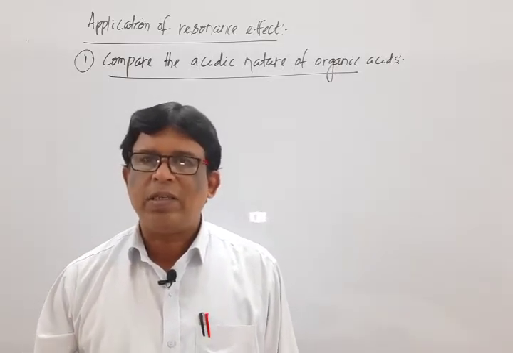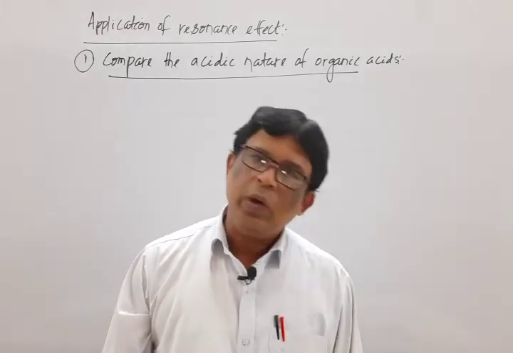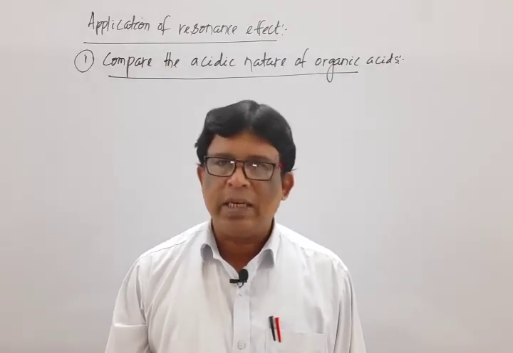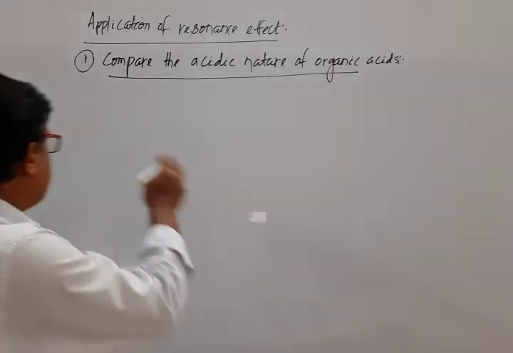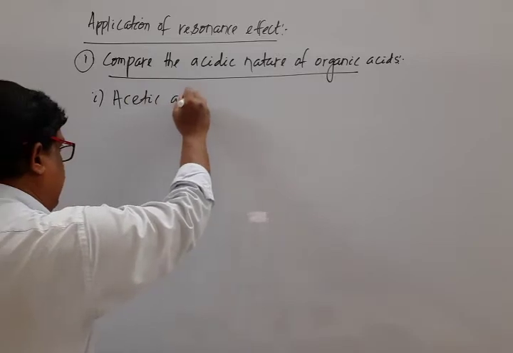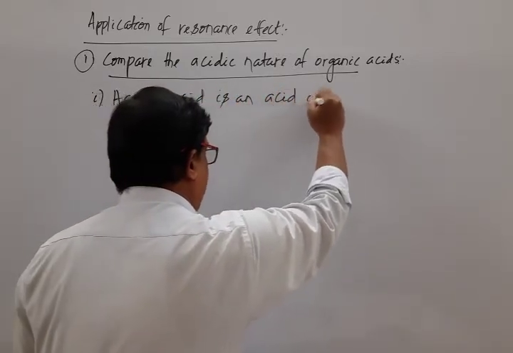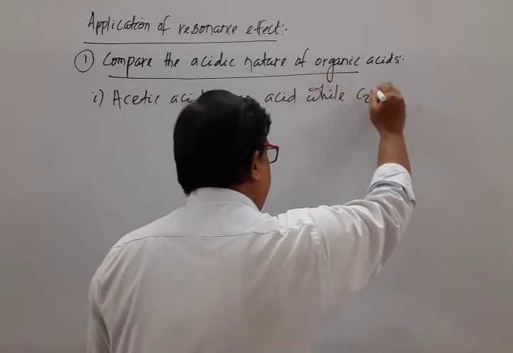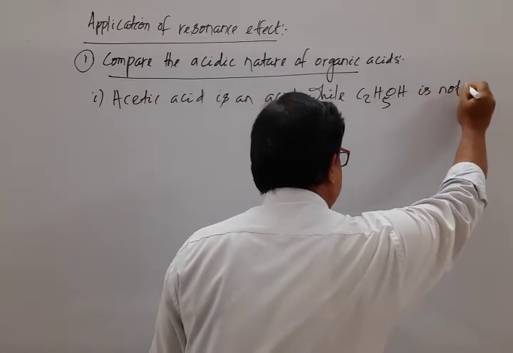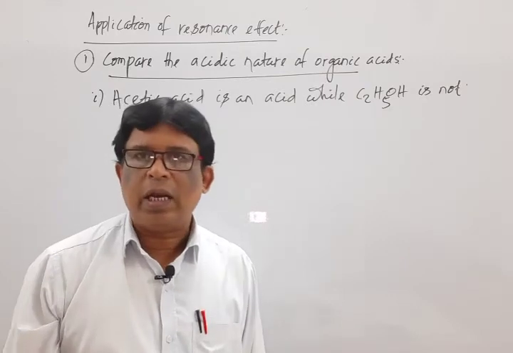Let us apply this concept. First application: ethyl alcohol, though it donates a proton, is not treated as an acid, while acetic acid is an acid. Mark that. First we discuss acetic acid, then switch over to ethyl alcohol.